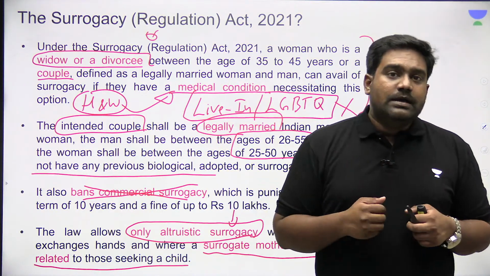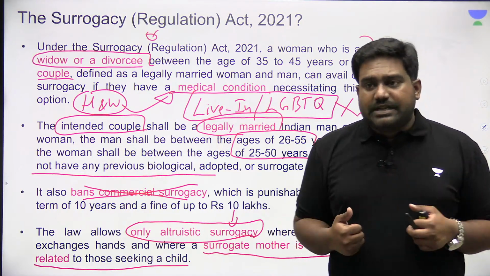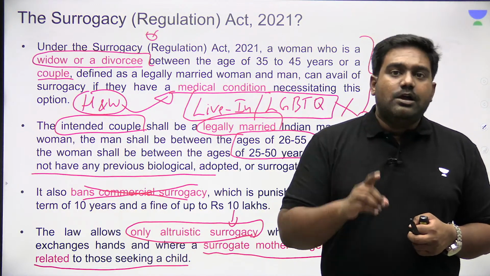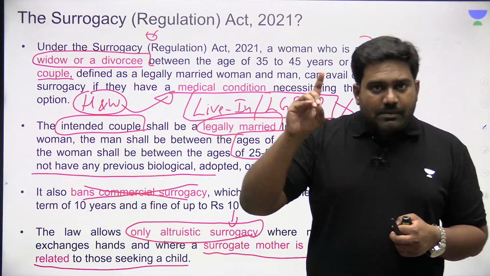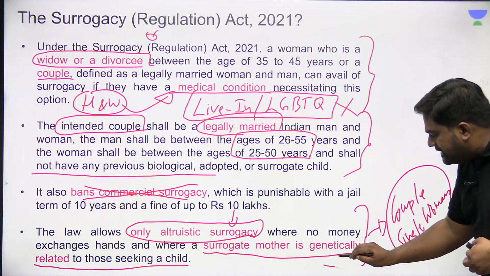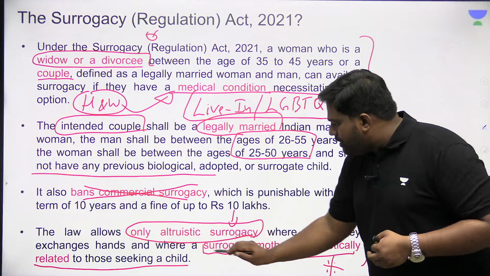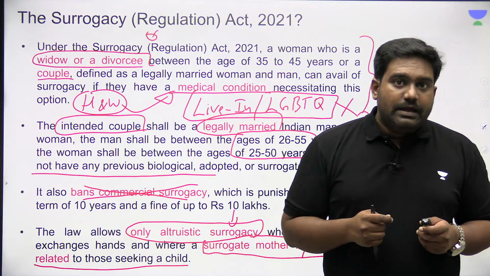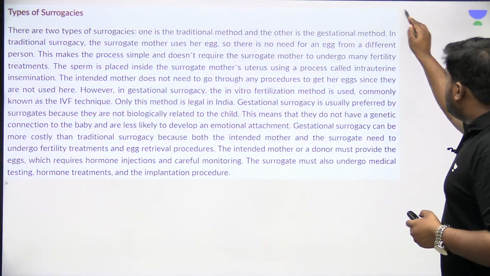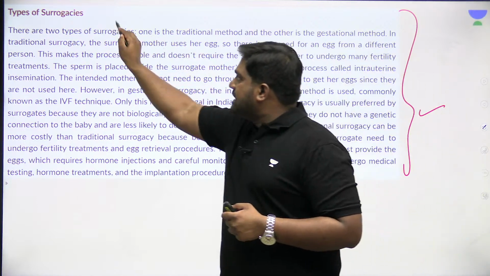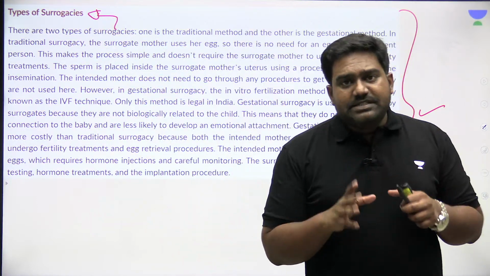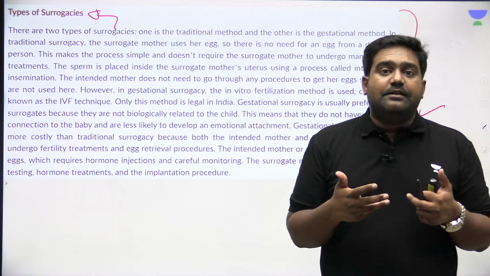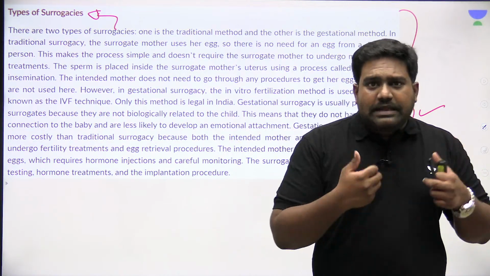Even though it is legally allowed, they can't go through the process of surrogacy because the law says that the surrogate child should be genetically related to at least one parent. From at least one parent, the gametes have to be collected to provide for the surrogate child. So this became a restrictive provision. It essentially meant that when it comes to the two types of medical surrogacies that are there, only one of them is allowed in India, and it would become a very restrictive choice for the parents if they are medically unfit, if they are infertile, and if they are not able to bear their own children.